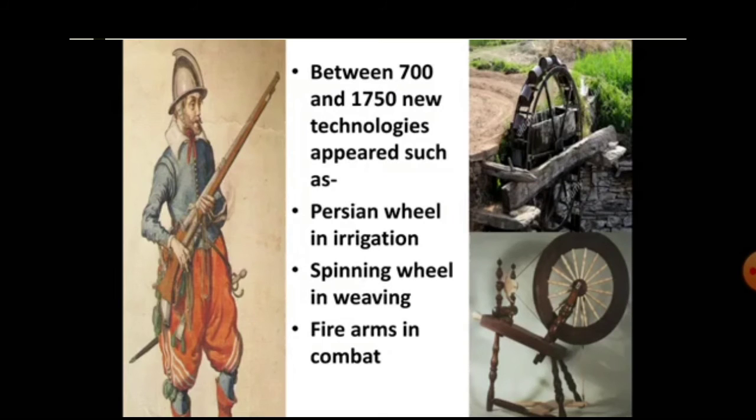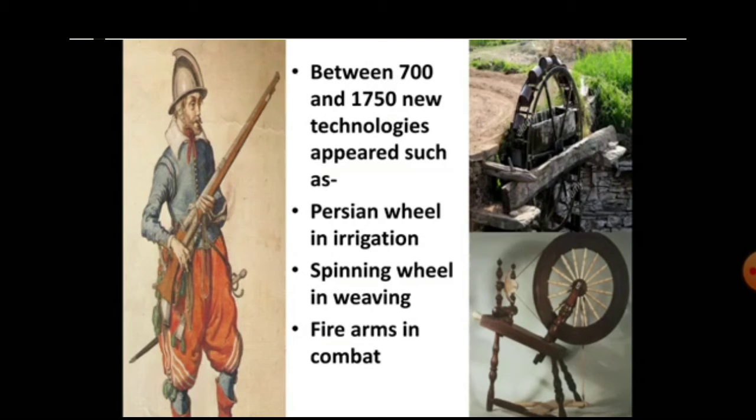The period between 700 and 1750 was a phase of transition, and a lot of developments took place. The Persian wheel in irrigation, the spinning wheel in weaving, and firearms in combat were some of the examples of development. So there were vast developments.